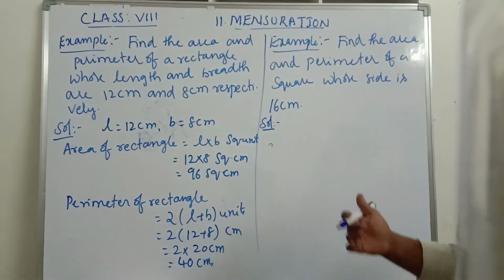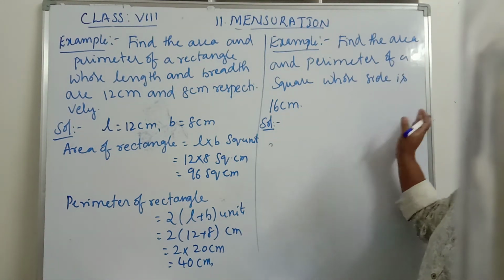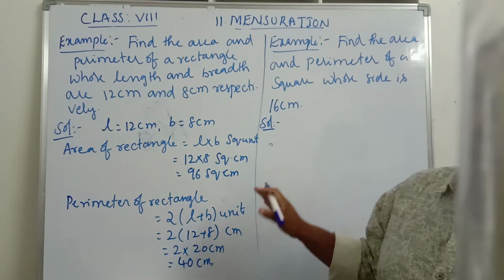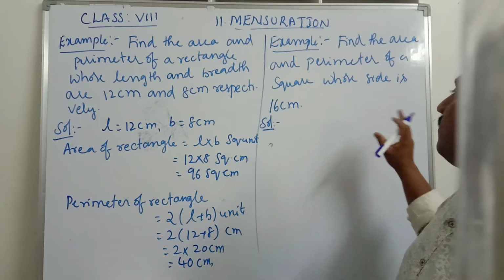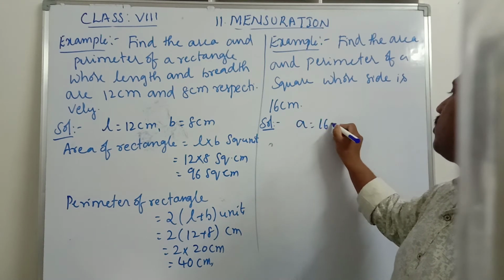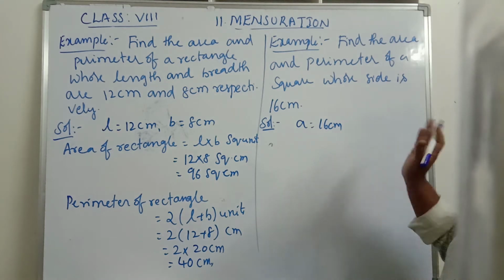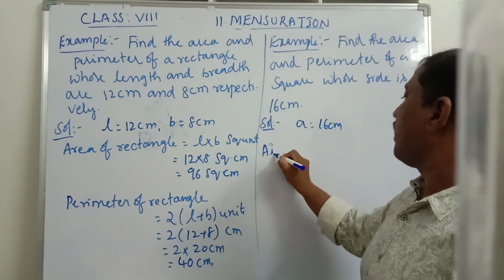Now the next example: find the area and perimeter of a square whose side is 16 centimeters. The length of the side of the square is given as 16 centimeters. That is A is equal to 16 centimeters. What we have to find? Area and perimeter. Area of the square.